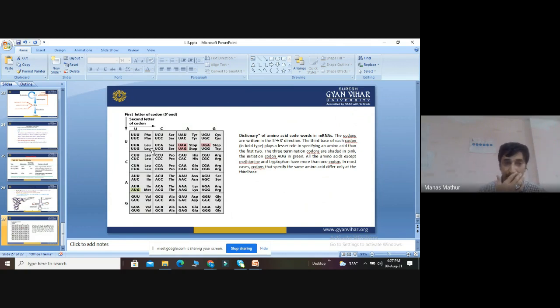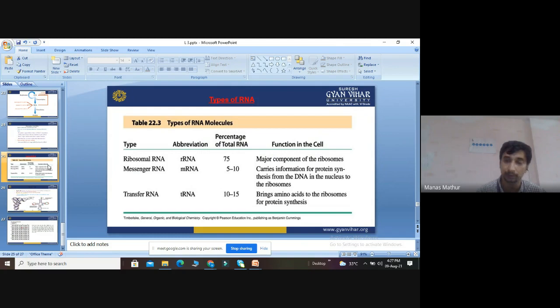All RNAs have their specific roles. mRNA is used in protein synthesis, tRNA in transfer of amino acids to the ribosome, and rRNA is the major component of the ribosome. So this was all about nucleic acids. I hope you could understand this topic better. Thank you.